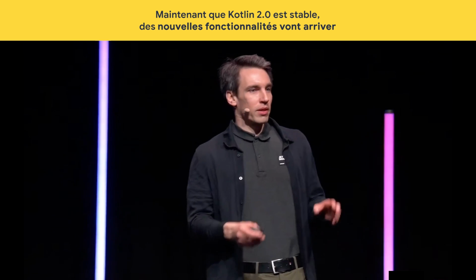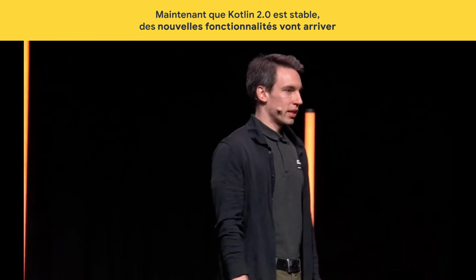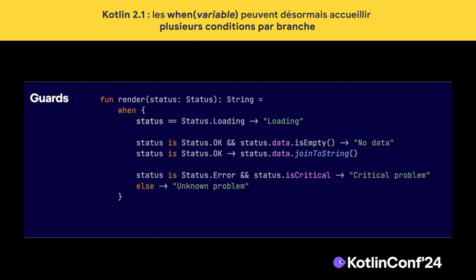We are going to take a look at 4 language features that are set to be released first. Here we have a function that takes a parameter of the type status and returns a string. So what's wrong with this code? We repeated the status variable 4 times within the when expression. So we'd like to pull the variable out to avoid this repetition. And in Kotlin, one way to do this is to use when with subject construction. So let's try to do this now.